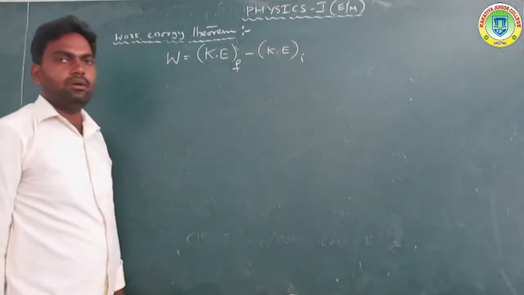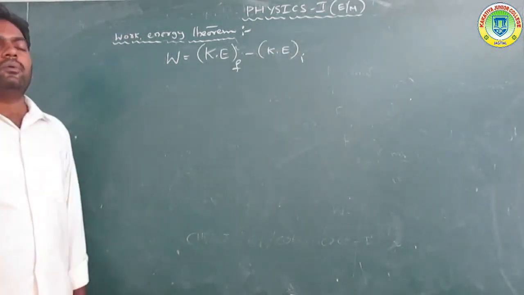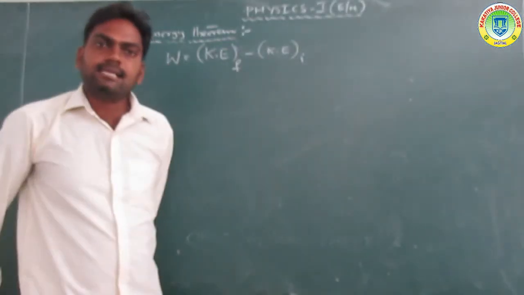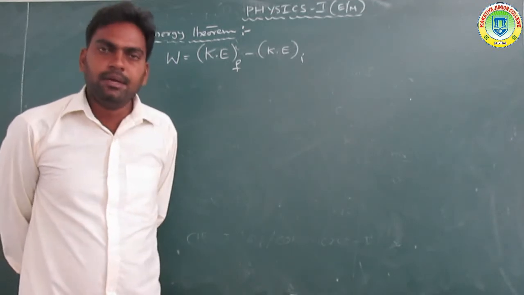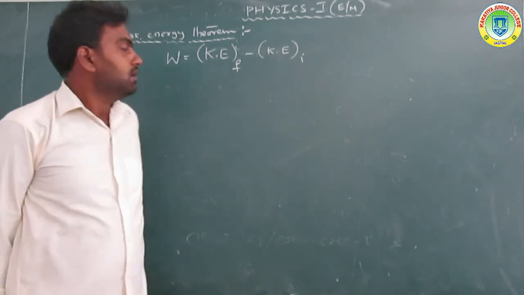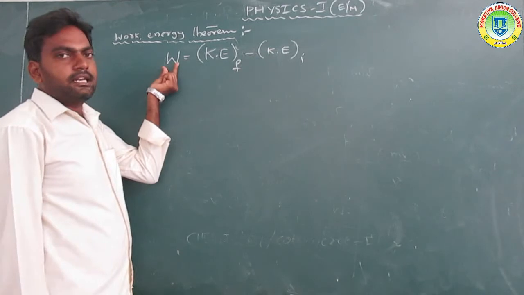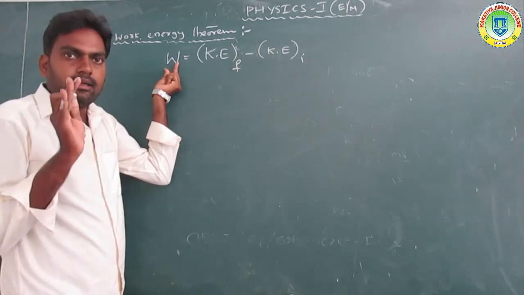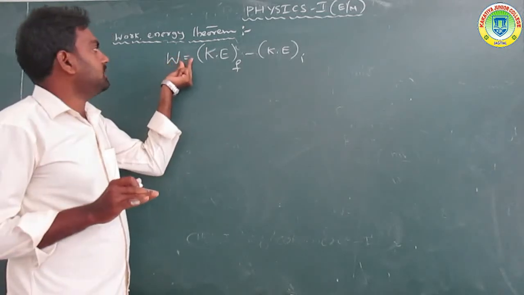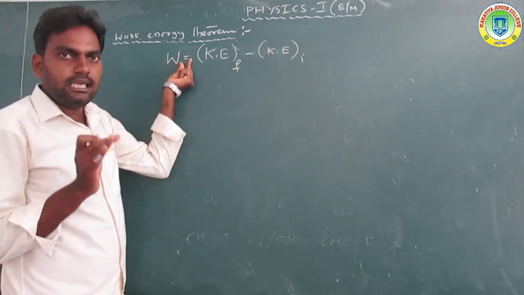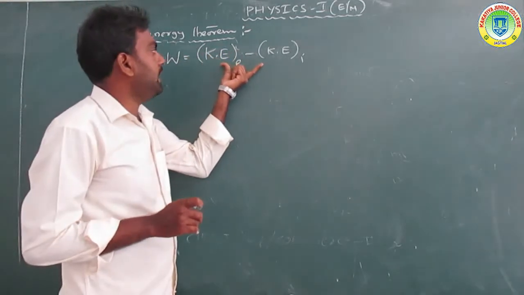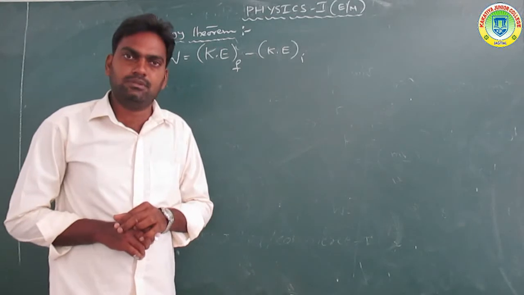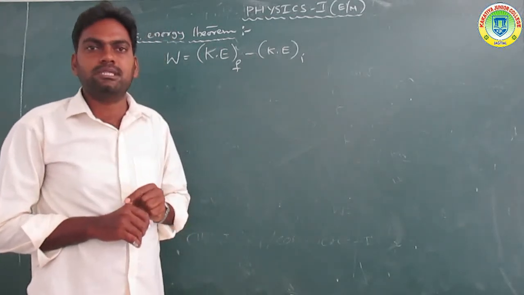The work done by a resultant force applied on a body is equal to the change in kinetic energy. So that is the work energy theorem.